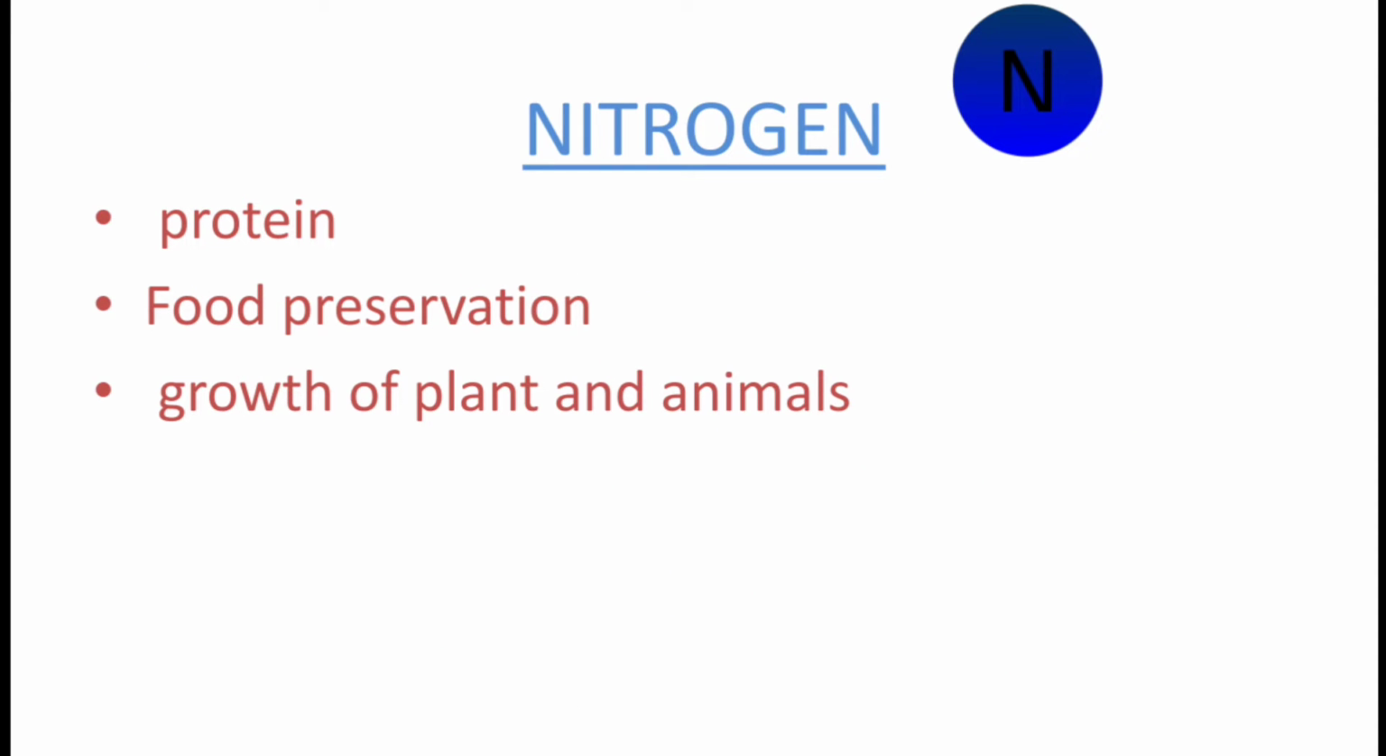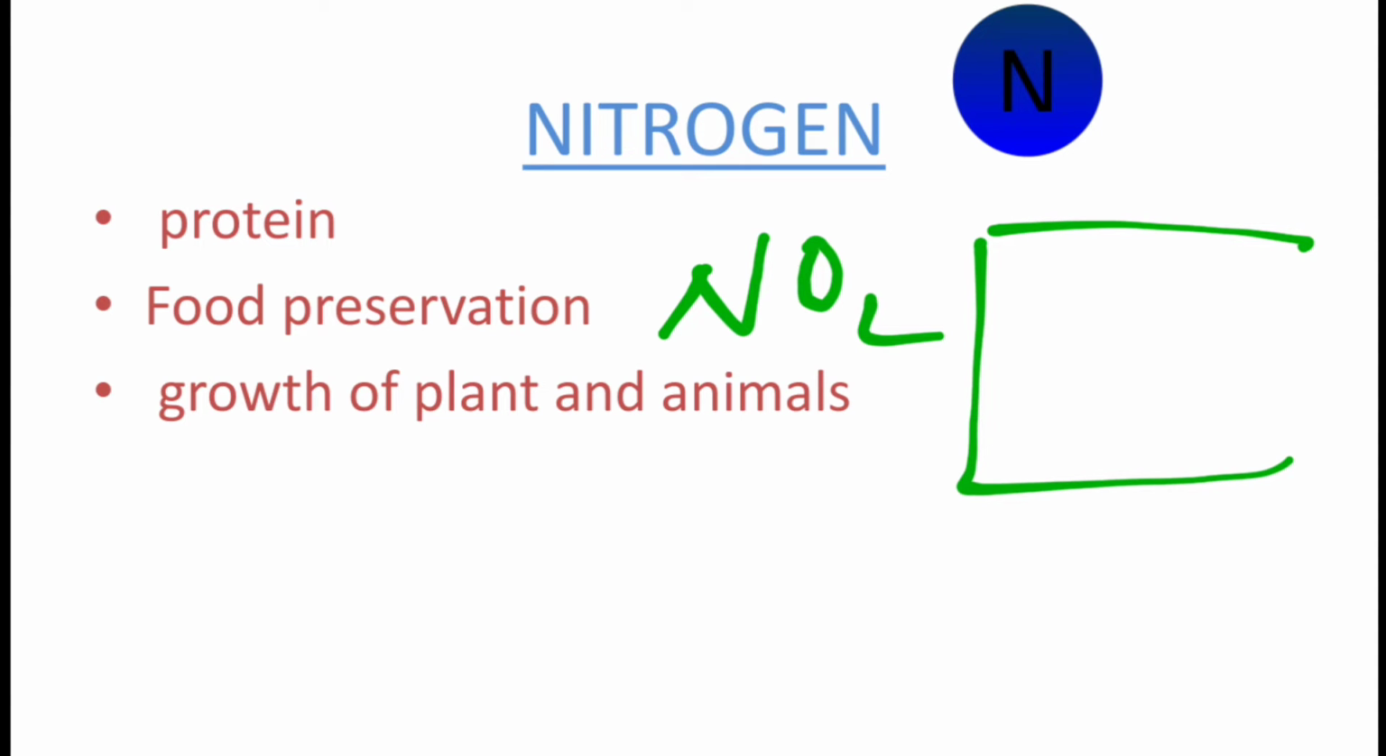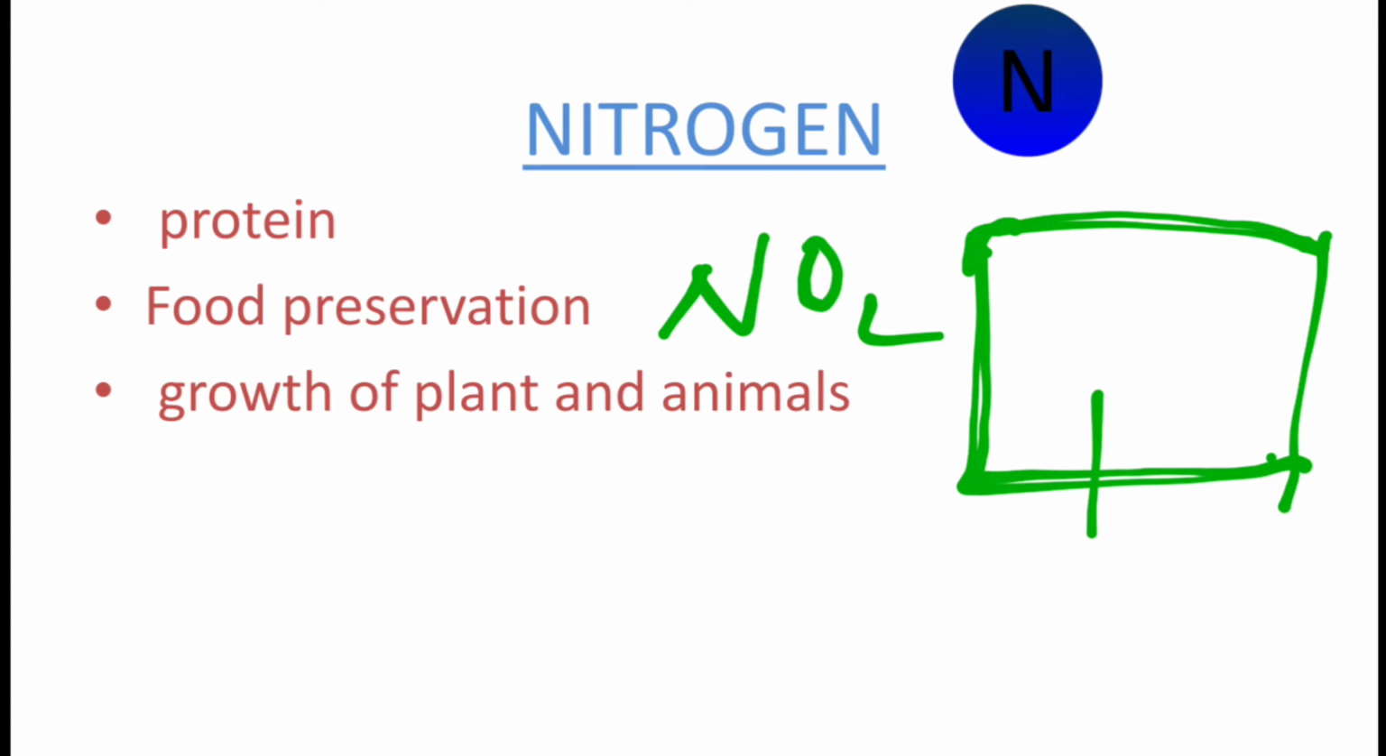Nitrogen gas is also used in the preservation of food items. Different processed foods, such as the packets of potato chips, are filled with nitrogen gas, because the nitrogen gas present in the chips packet helps it stay fresh for long days.